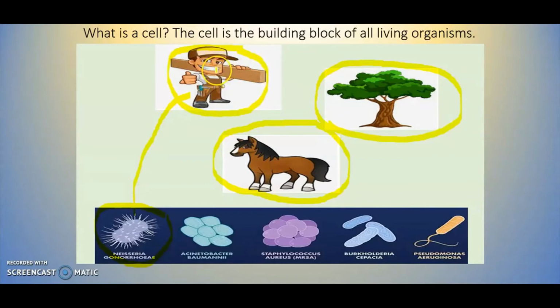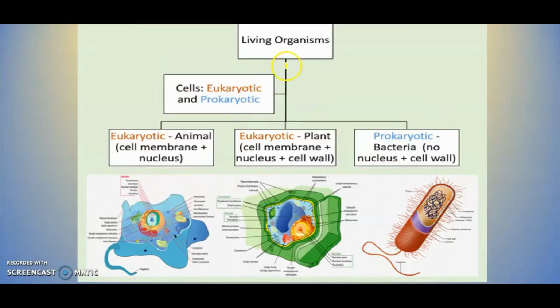And the cells that are going to make up the human have to be different than the cells that are going to make up the tiny organisms because we have different sizes, for example, right? For that reason, they're going to have different characteristics as well. So if we look at these different characteristics, we have this table right here where we can see that the cells in big living organisms are going to be called eukaryotic cells, and in tiny living organisms are going to be the prokaryotic cells. In the case of the eukaryotic cells, we have animals and we have plants.